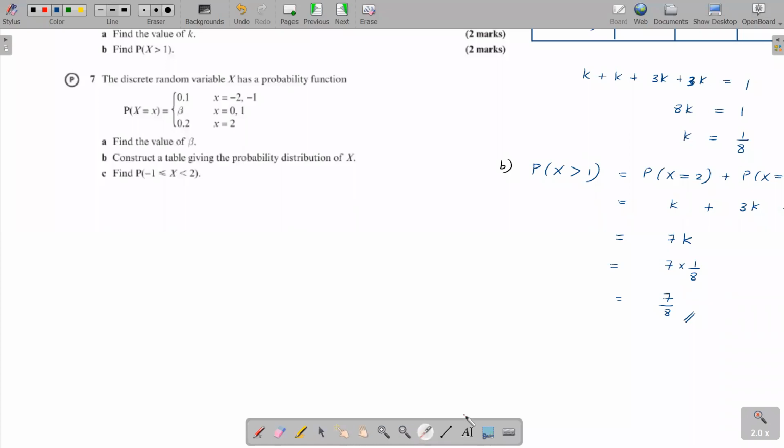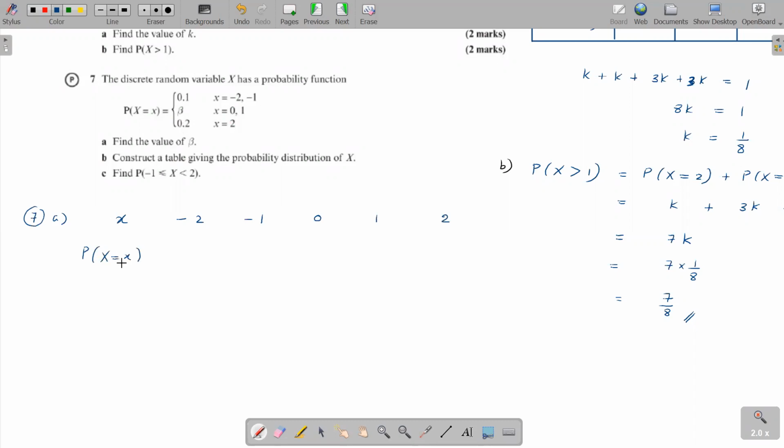Okay, so moving on to question 7. The discrete random variable capital X has a probability function: 0.1 for x value minus 2, minus 1, beta for x value 0, 1, and 0.2 for x value 2. Find the value of beta. So I could draw a quick sketch of this table. The simple x values are minus 2, minus 1, 0, 1, and 2.